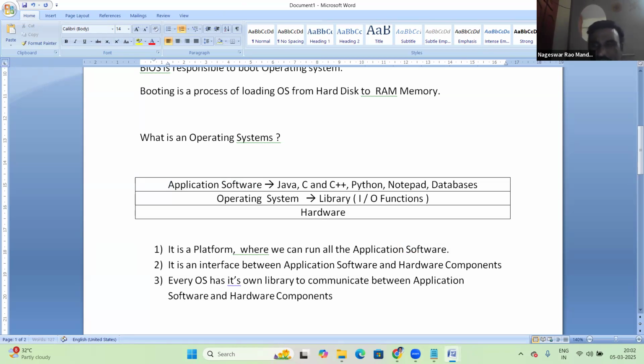So inside of OS, there is a library to communicate between application software and hardware components.